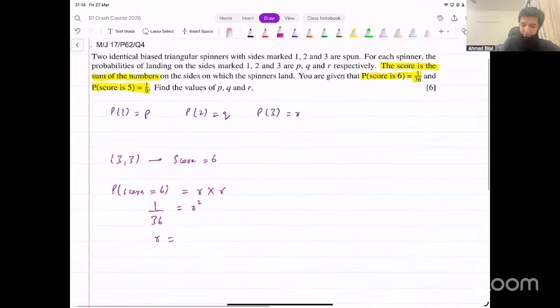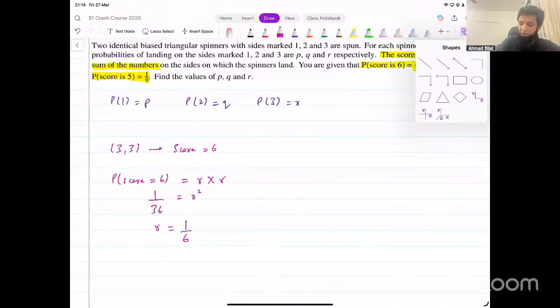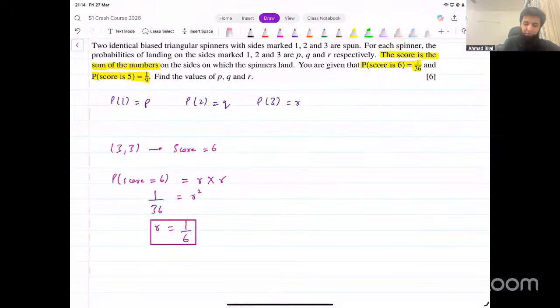Can it be negative? Sorry, R represents probability, so we will only consider the positive value. So R turns out to be 1 over 6. This is one value that we have figured out. R is 1 over 6.